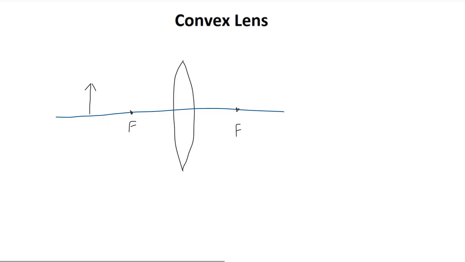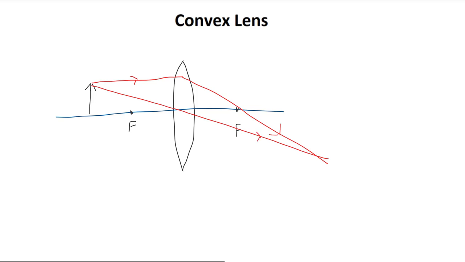Again, we have a light ray that travels from the top of the object horizontally towards the lens. As with all of these horizontal incident light rays, the refracted ray must pass through a focal point. As we know for convex lenses that light rays converge, we expect the refracted ray to travel towards the bottom right. Therefore, this light ray must pass through the focal point on the right, as I've shown here. Again, as in the case for the concave lens, the second light ray simply goes from the top of the object through the center of the lens, continuing on in the same direction.